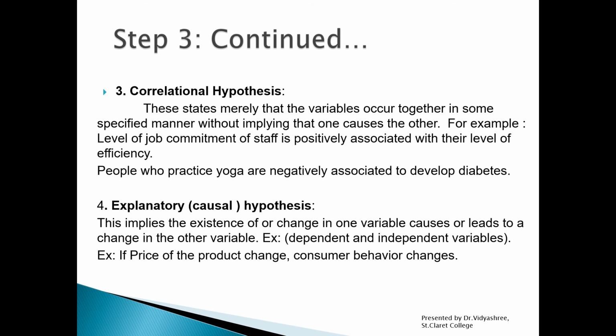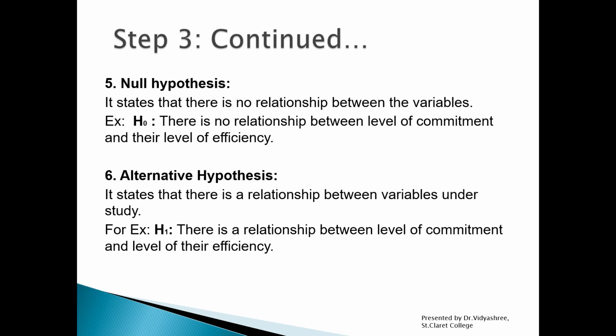So let's move on with the next two types, null hypothesis and alternative hypothesis. These two are the most important hypotheses, because in most research we use the null hypothesis and the alternative hypothesis. The null hypothesis is denoted by H0. It states that there is no relationship between the variables. Whatever two variables you take, the null hypothesis is always an assumption that there is absolutely no association or relationship between the two variables. Let us understand with an example: there is no relationship between level of commitment and their level of efficiency.